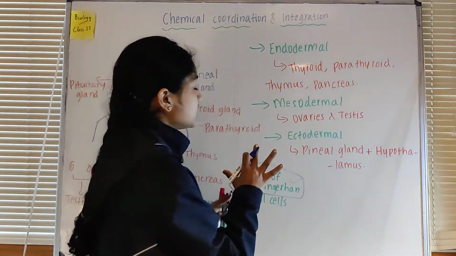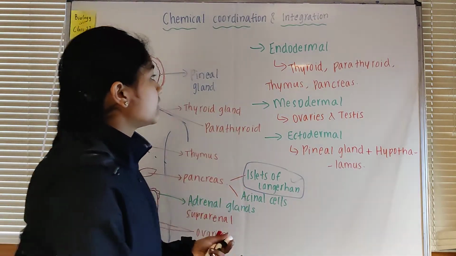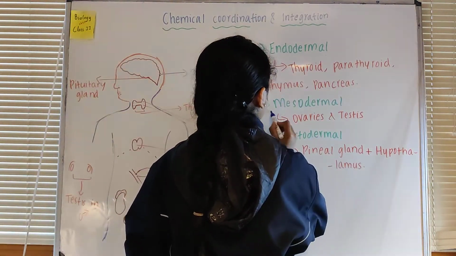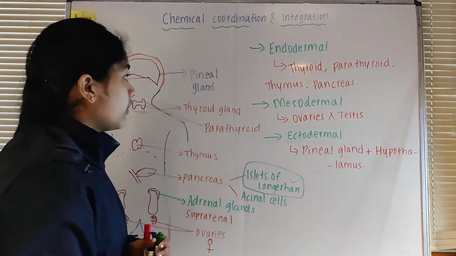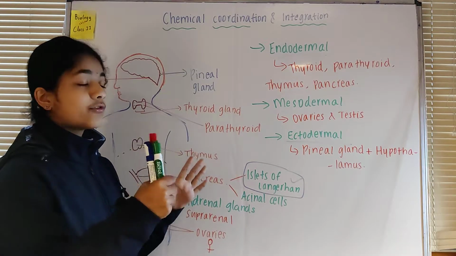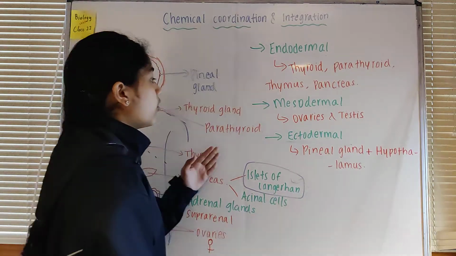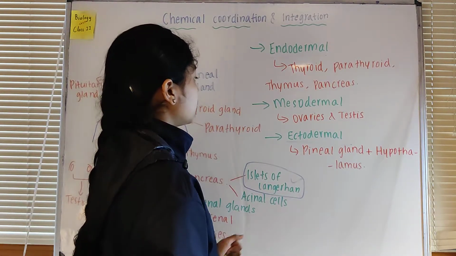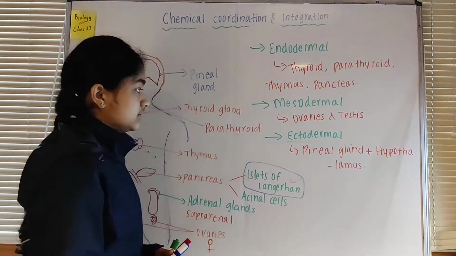So these are the things that we consider when we talk about the origin of these glands: endodermal, mesodermal and ectodermal. Endodermal, we have thyroid, parathyroid, thymus and pancreas. These 4 endocrine glands are endodermal in origin. Ovaries and testes are mesodermal in origin. Pineal gland and hypothalamus are ectodermal in origin.